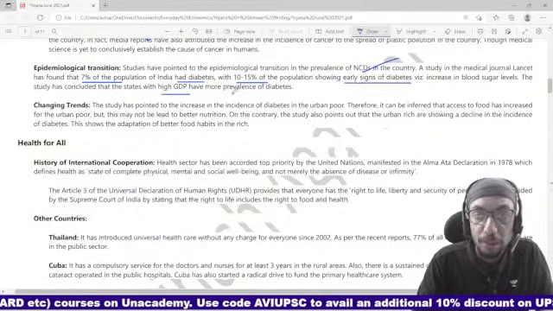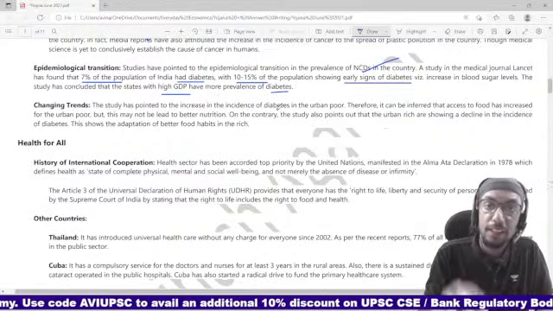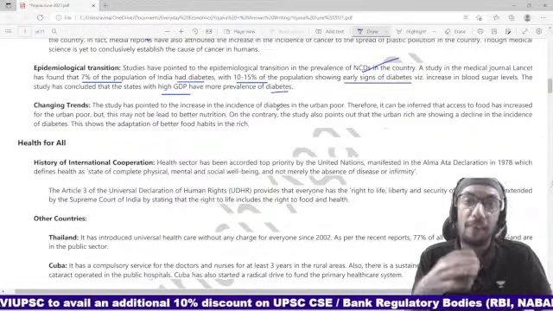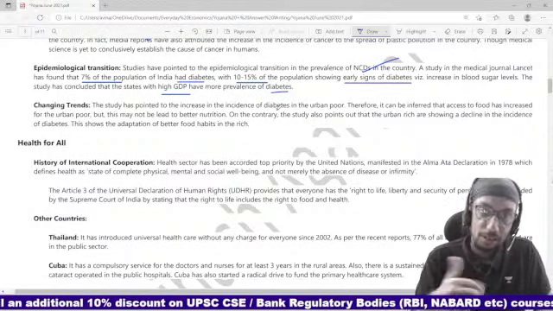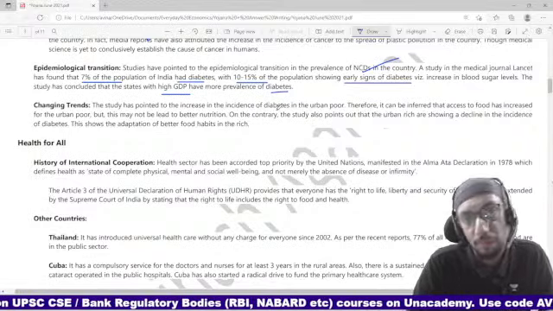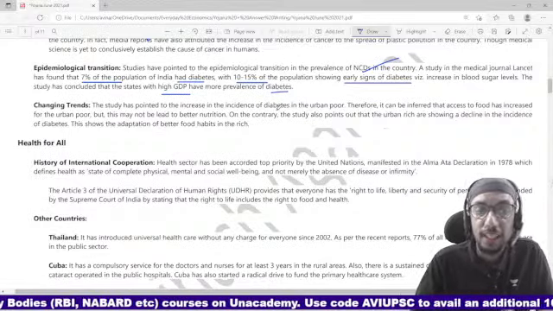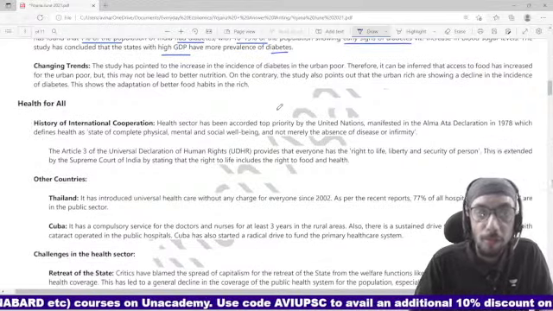And higher GDP means higher diabetes. So states in India which have a higher GDP, the trend is that they will have a higher prevalence of diabetes. That is a major problem, right? So this is the basic thing that we need to be aware of, right?